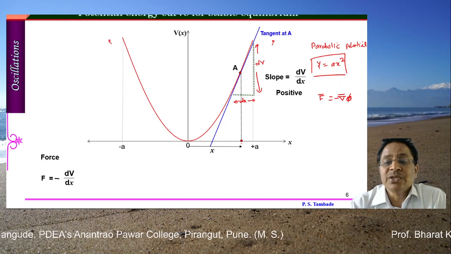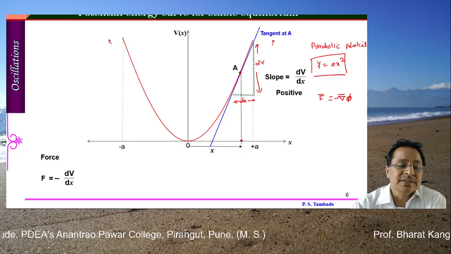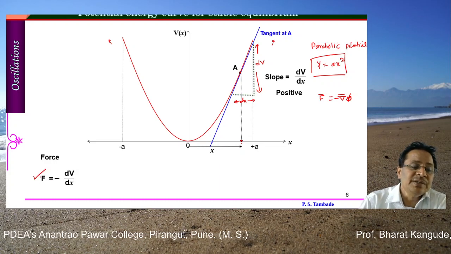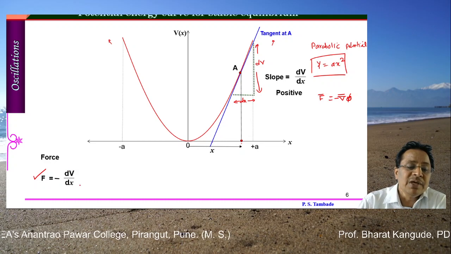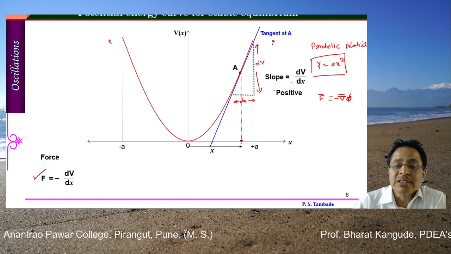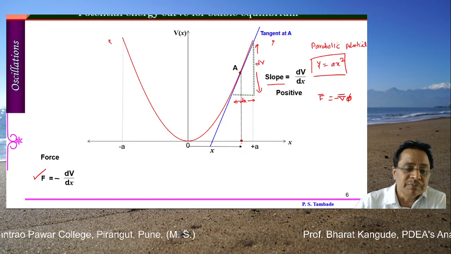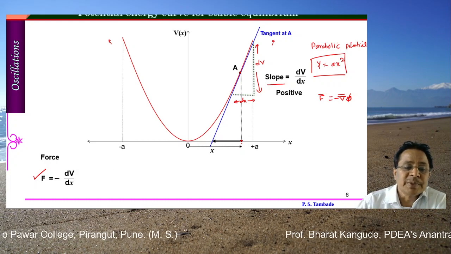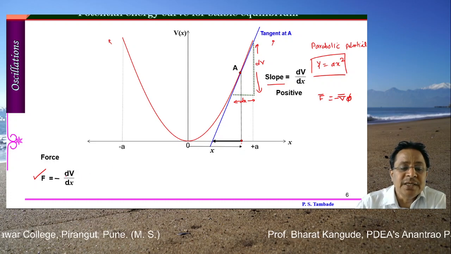This is the definition; operating this del operator on x, I get dV by dx. Therefore mathematically the force in this case is F equals minus dV upon dx, but the dV upon dx obtained here is positive, so the direction of F is going to be minus dV upon dx.